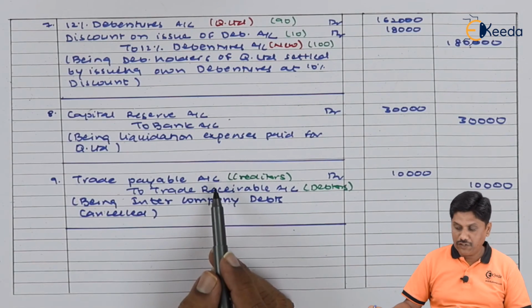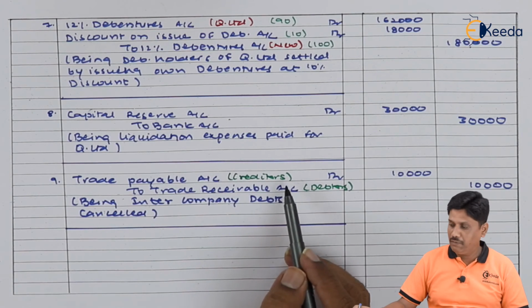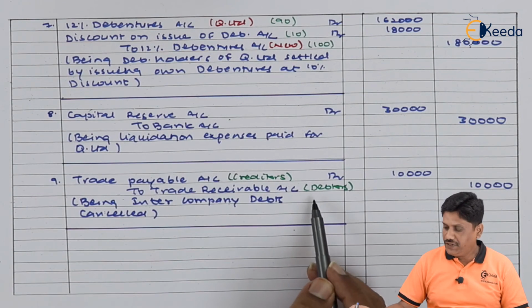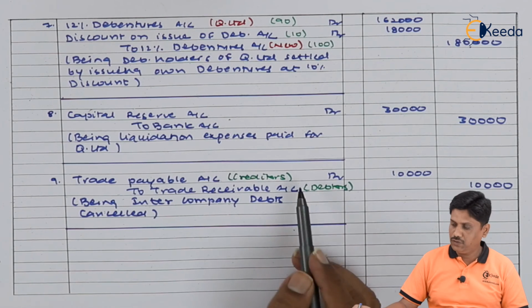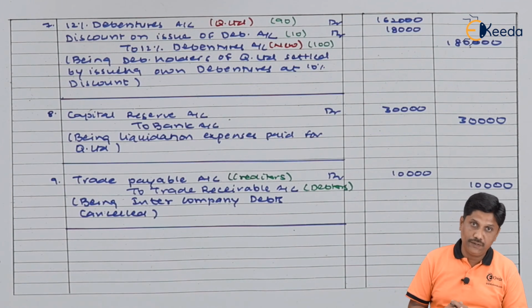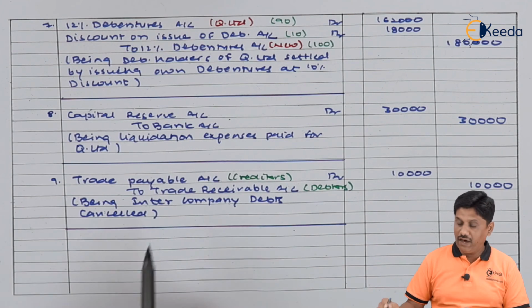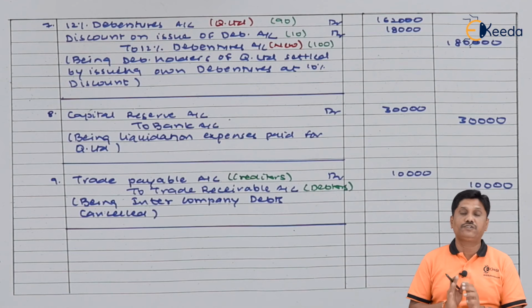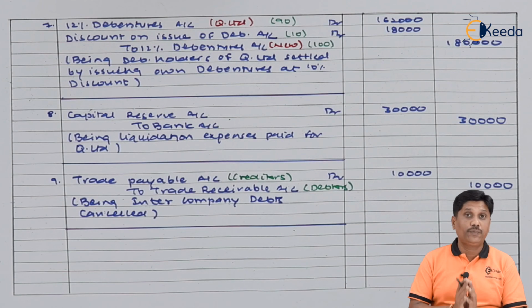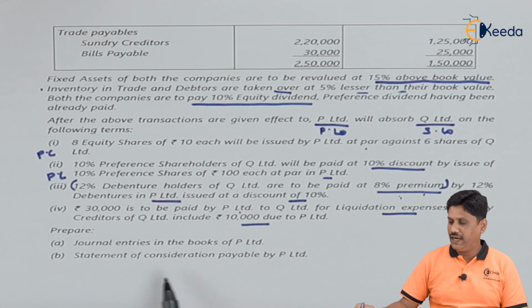In this way, I have recorded the entry trade payable account debit to trade receivable. Trade payable, I am speaking about creditors, and trade receivable I am talking about debtors. So these are mutually getting cancelled. So in my balance sheet, this amount will get adjusted. Question have ended their requirements. They have asked you only journal entries and they have asked you only business purchase calculation, that is PC calculation. You can look at the requirement, journal entries and PC calculation.